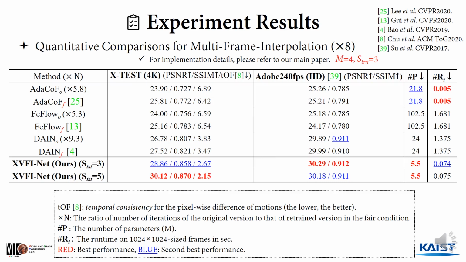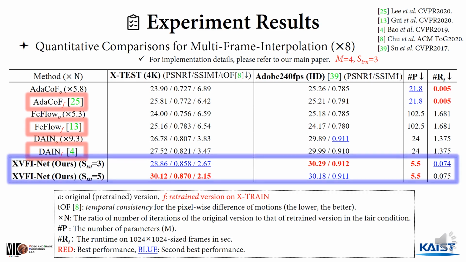We compare our XVFInet with three previous VFI methods whose training codes are publicly available. For a fair comparison, we retrained the previous methods on X-train under their original hyperparameter settings while setting the same total iterations as XVFInet. This table shows quantitative comparisons for multi-frame interpolation on both the X-test and Adobe240 datasets. Our XVFInet with the scale depth set to both 3 and 5 clearly outperforms all the previous methods with large margins on both datasets, even though the number of model parameters of our model is significantly smaller than those of the others.